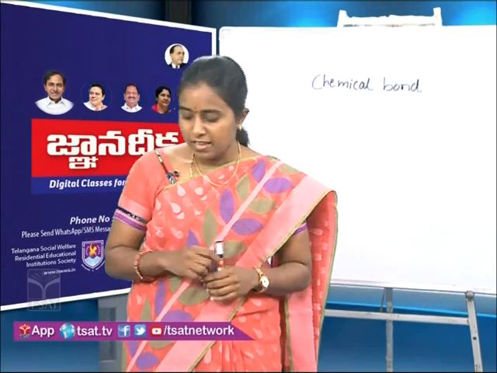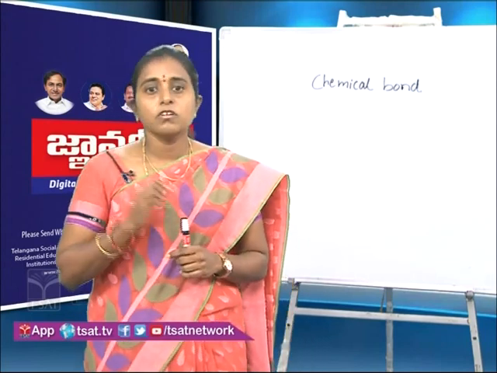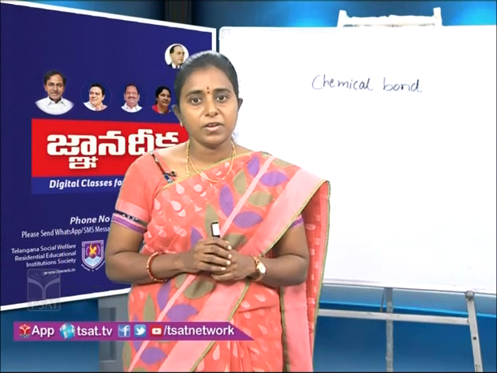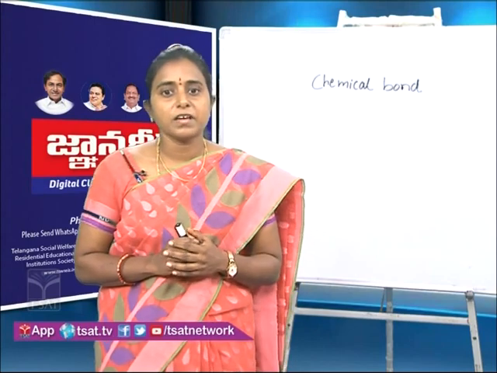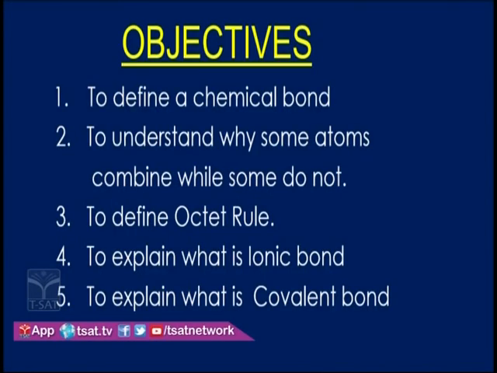So children, at the end of the session, you are going to define a chemical bond and you are able to understand why some atoms combine while others do not, and you will be able to define octet rule, and you will be able to explain what is ionic bond and covalent bond.